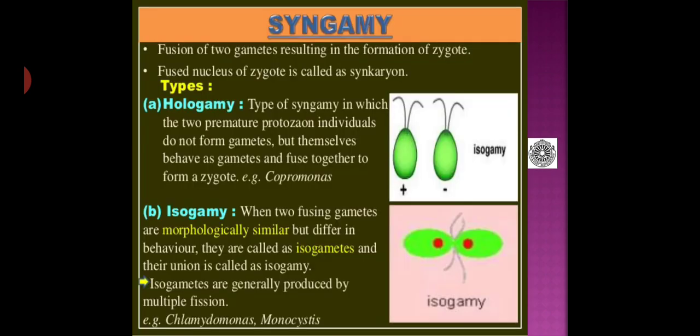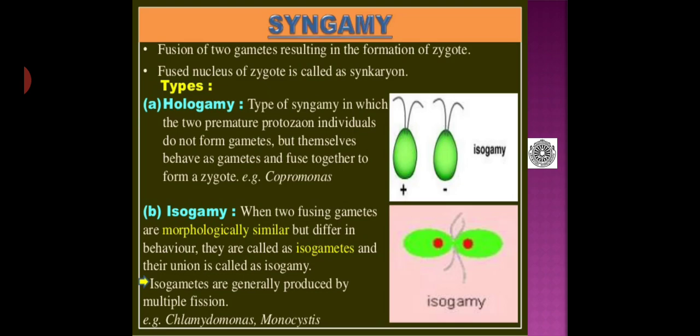Then coming to the details of sexual reproduction, as I said earlier, there are two types, syngamy and conjugation. Now, continuation of syngamy. Here fusion of two gametes results in the formation of a zygote, and the fused nucleus of the zygote is called a synkaryon. The types, as I said earlier, the first type is hologamy. It is a type of syngamy in which the two mature protozoan individuals do not form gametes but themselves behave as gametes and fuse together to form a zygote. Example, Copromonas. You can see that hologamy in the previous slide itself.